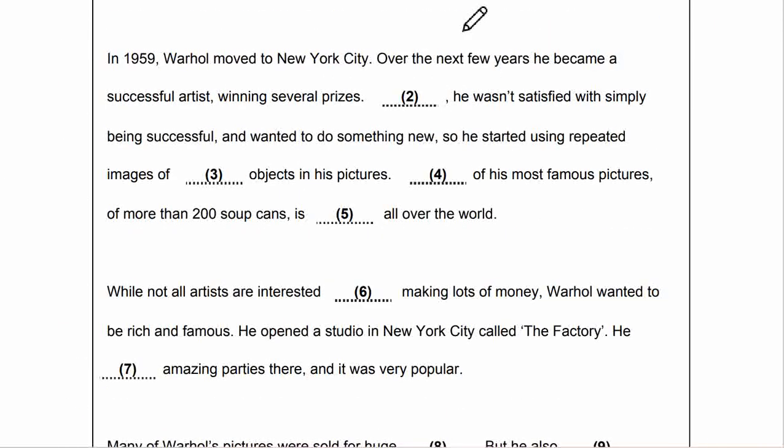So for number 2, we repeat again. However, he wasn't satisfied with simply being successful and wanted to do something new, so he started using repeated images of common objects in his pictures. One of his most famous pictures of more than 200 soup cans is recognized all over the world.